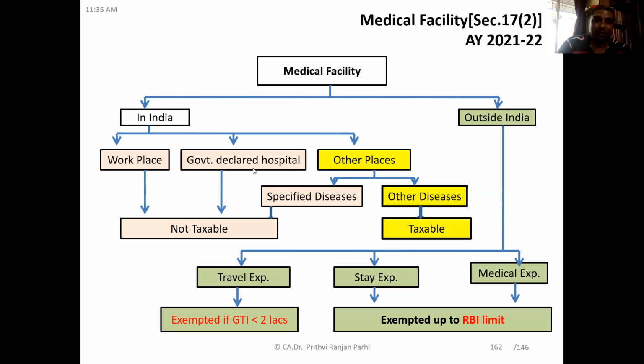If it is provided in a government declared hospital, what is the treatment? Not taxable. Again, not taxable. Now the question comes, if it is from some other places. If it is some other places, then we have to see if it is for specified diseases or other diseases. If it is for some specified diseases, then what is the treatment?